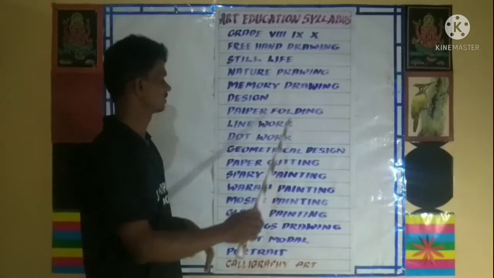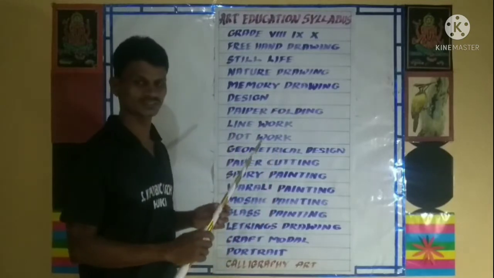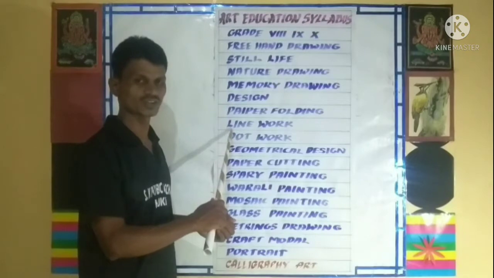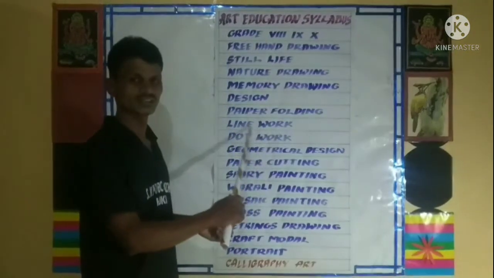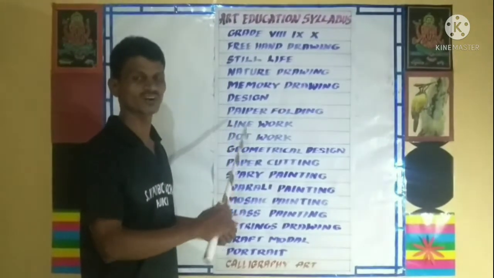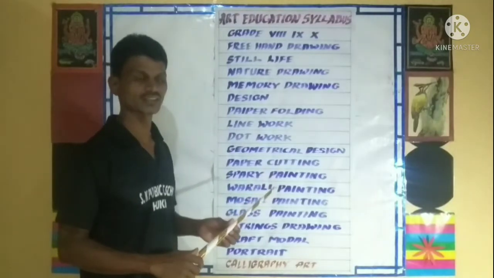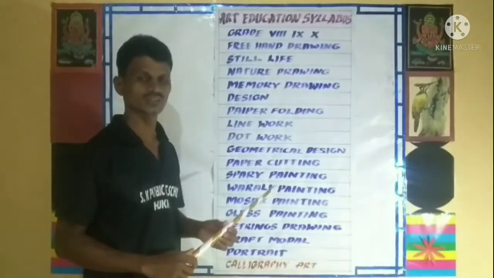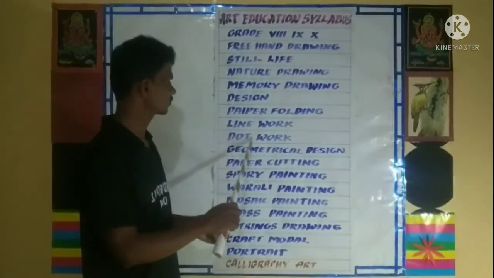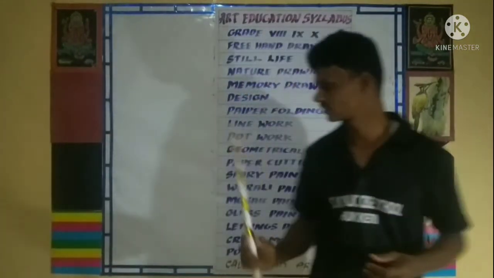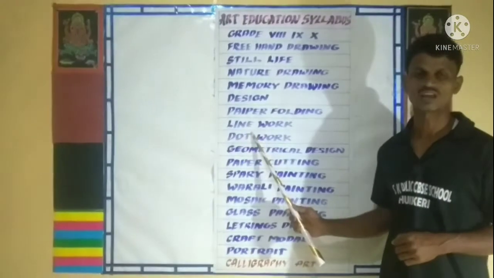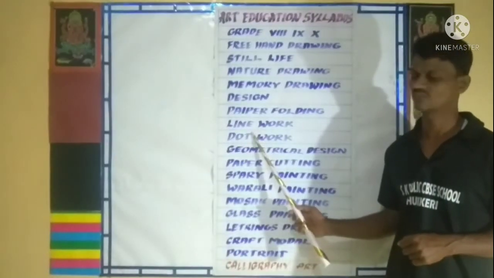Next is line work. Last time I showed you the Basaveshwara portrait, which was line work. In this, I am going to give you many types of line work, like flowers and scenery. And next I will go to dot drawing. You will buy one black sketch pen or black pen.